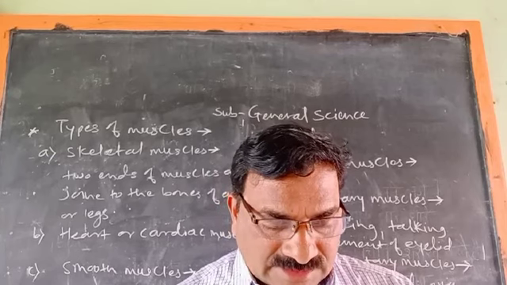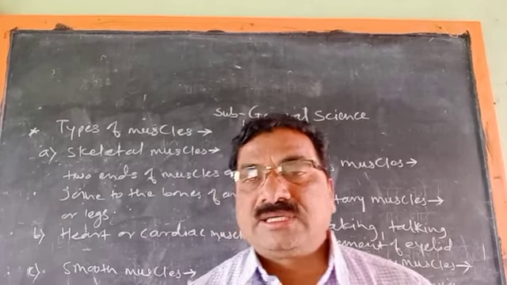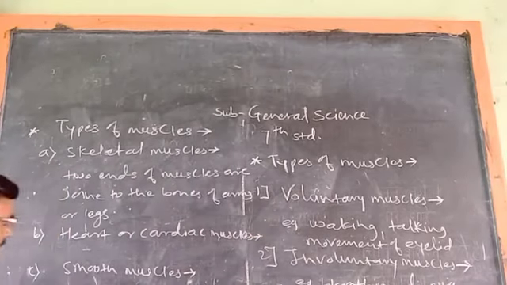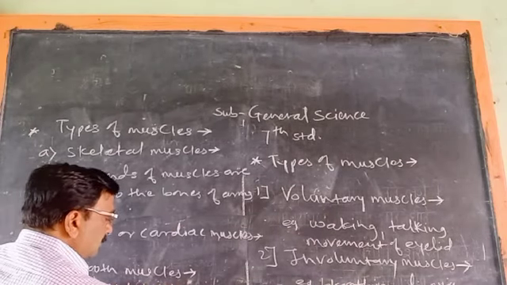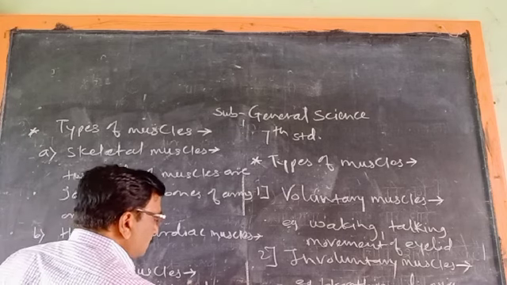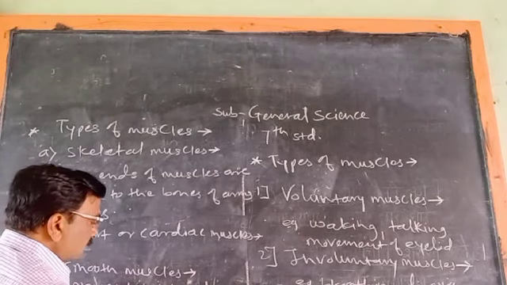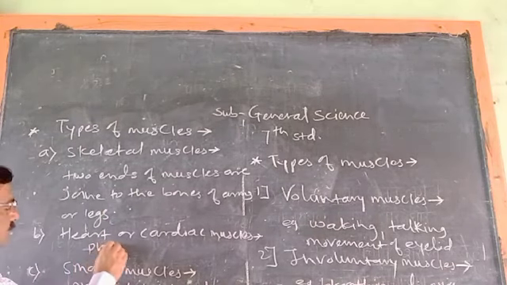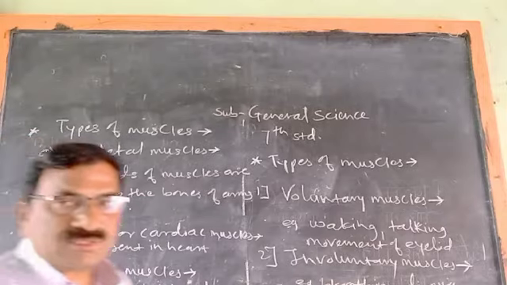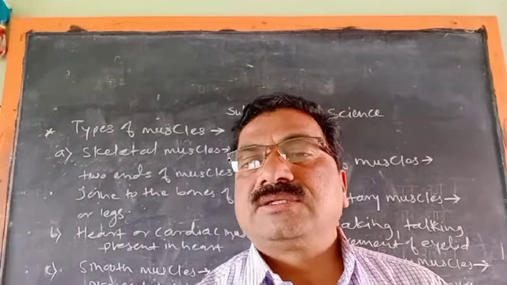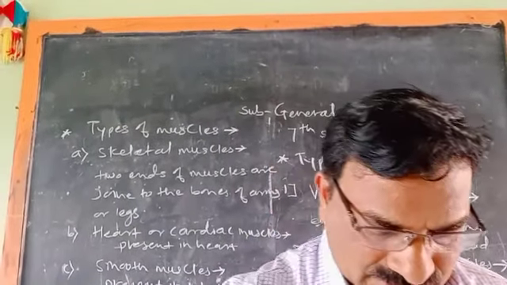Smooth muscles. These muscles are present in the internal organs other than the heart. That is, these are the smooth or very fine muscles present in the internal organs.